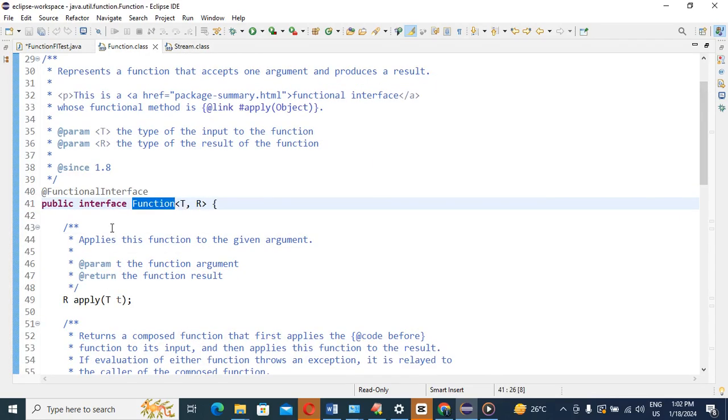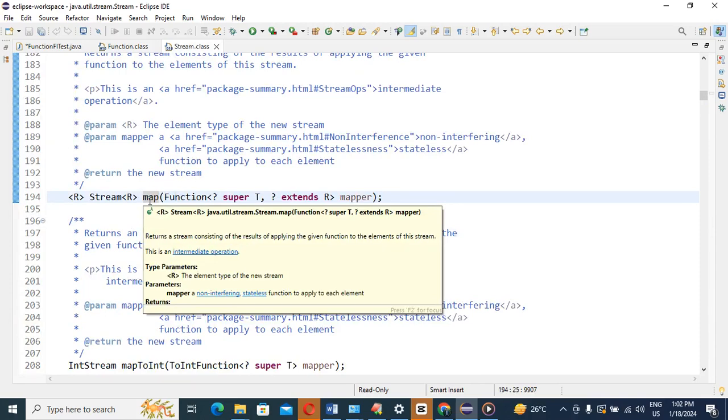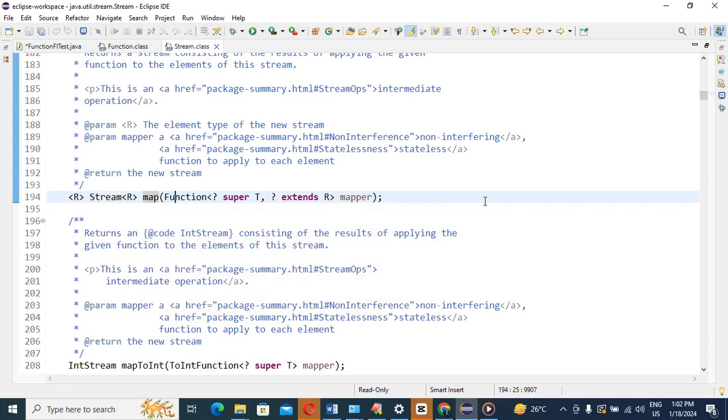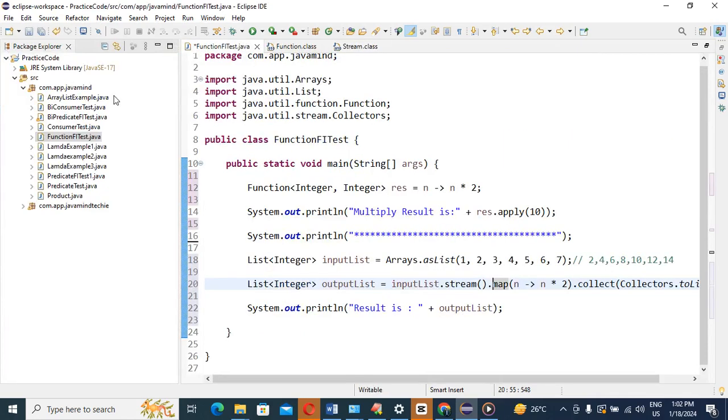I have shown you this earlier. The main thing is how the map method is used under the stream. If you are going to perform the operation on the entire object, 1 2 3 4 5 6, that is used by the map method because it expects a function interface.